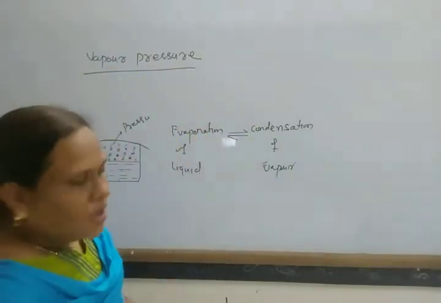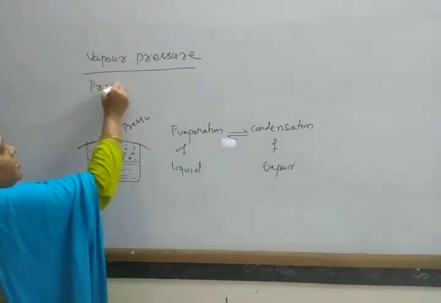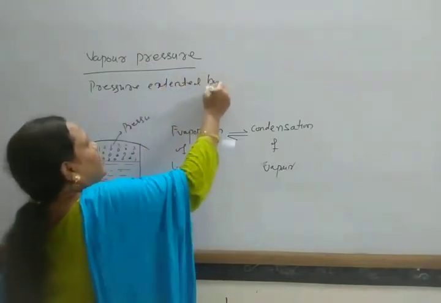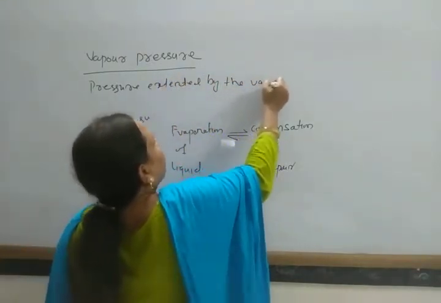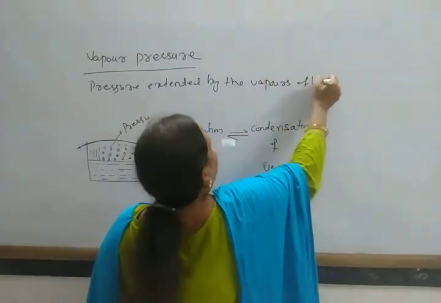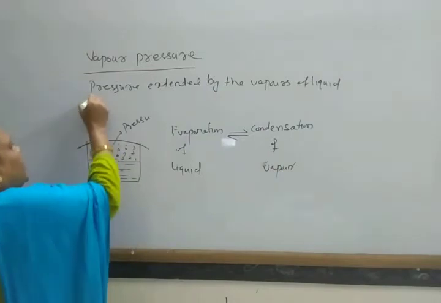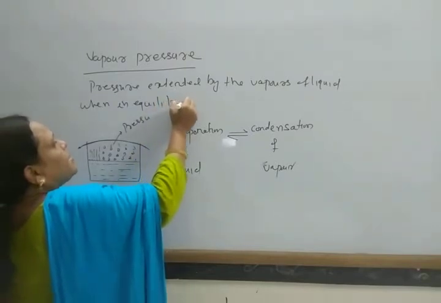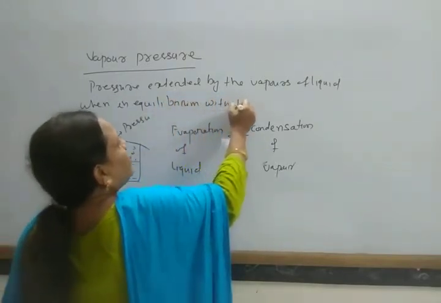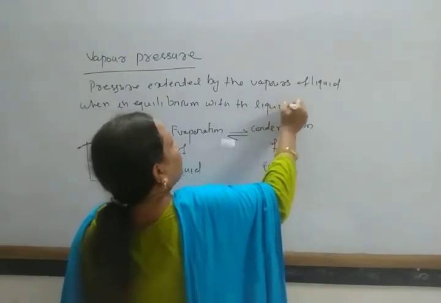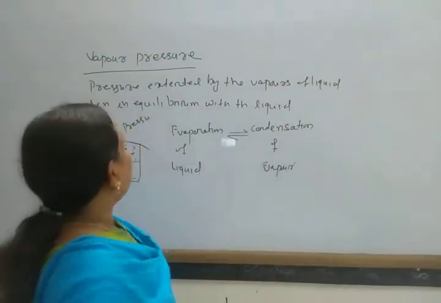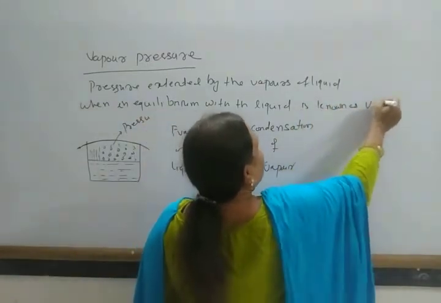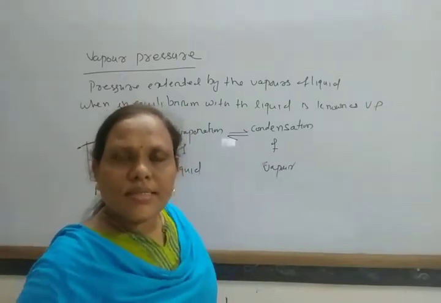So the pressure exerted by the vapors of a liquid when in equilibrium with the liquid is known as vapor pressure.